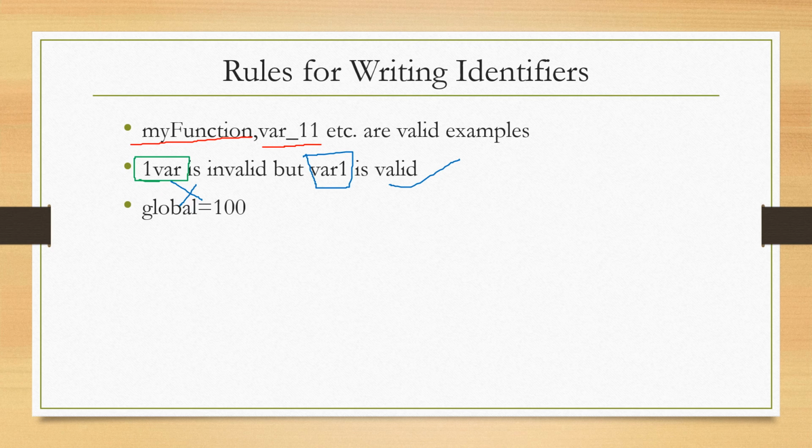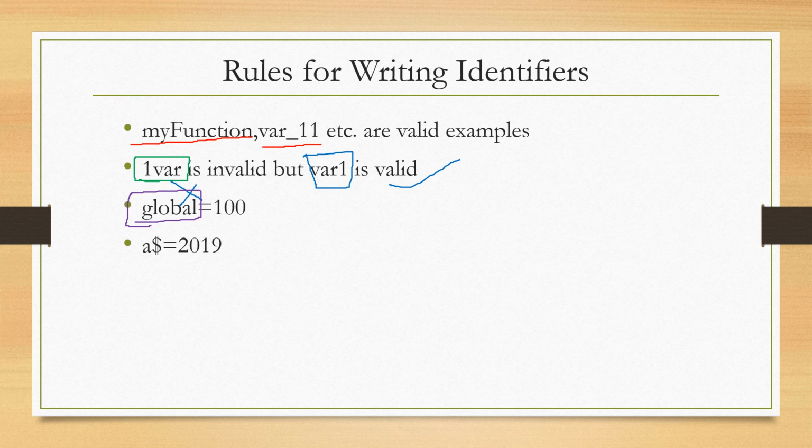Next, global = 100. Here, global is one type of keyword which has a different meaning in the Python programming language. So we cannot use global as an identifier. Keywords are not used as identifiers.